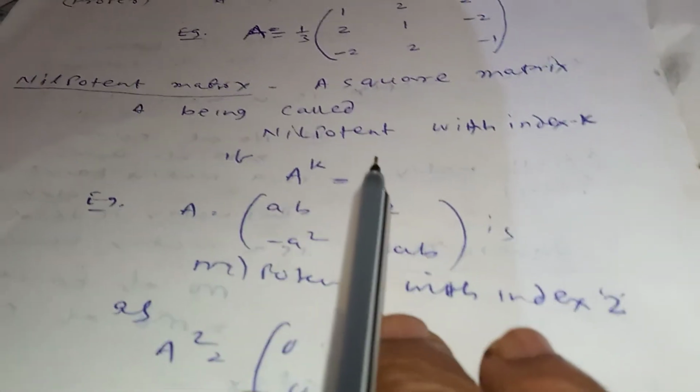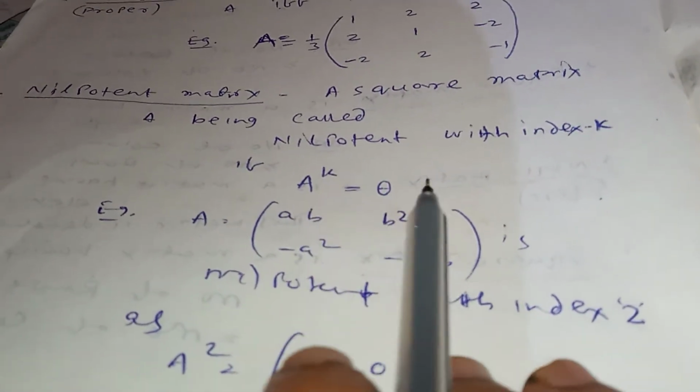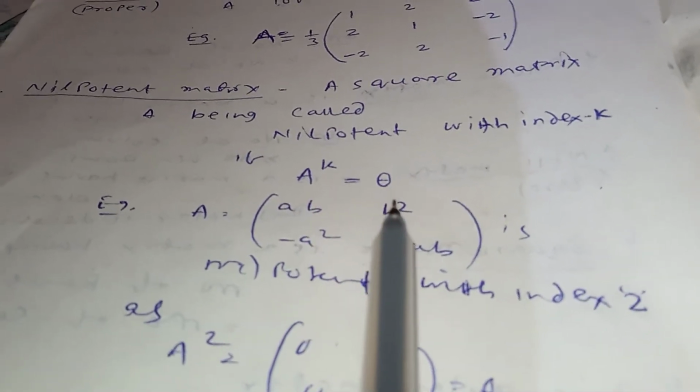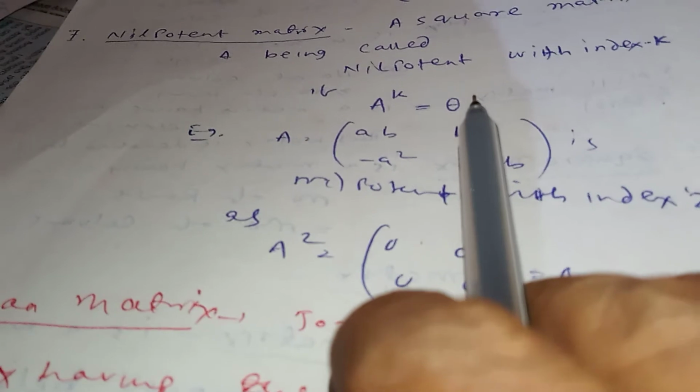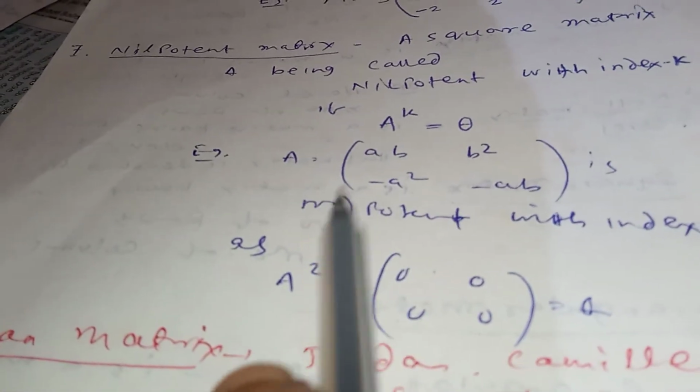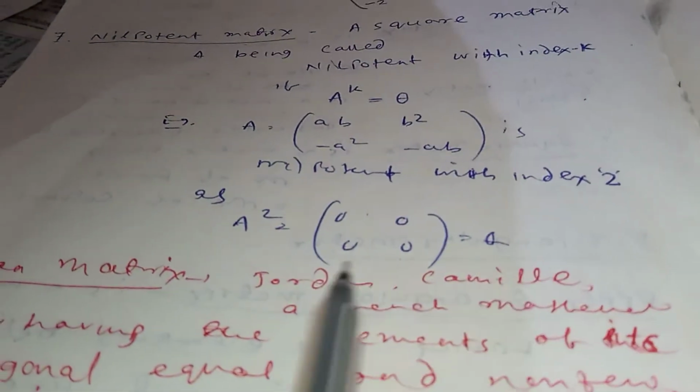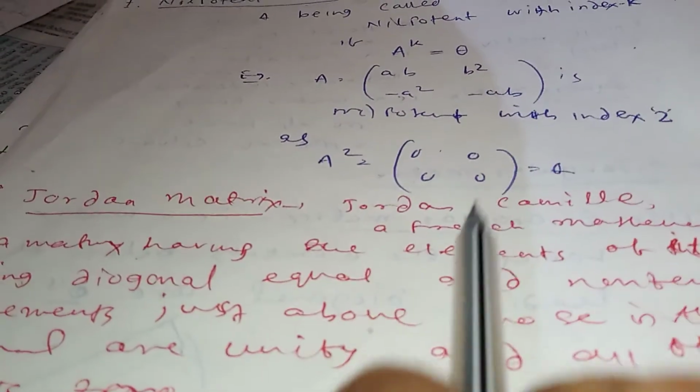Okay, and the next is nilpotent matrix. A square matrix is called nilpotent with index k if A to the power k is equal to theta, that is, the null matrix. For example, A is equal to this matrix, which is a nilpotent matrix of index 2, that is, A squared is equal to theta, 0 0.